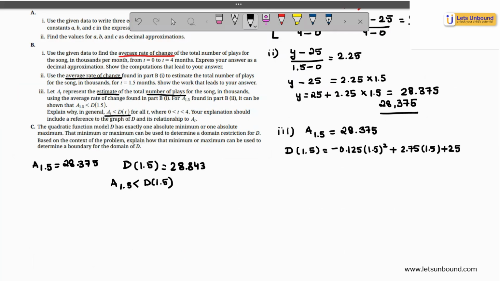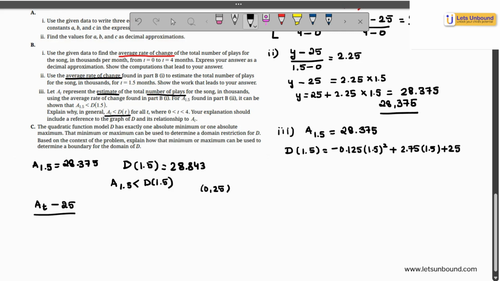We said A of whatever the estimate is minus 25, we use the point 0, 25 to calculate the average rate of change, divided by t minus 0. So now instead of 1.5, I have replaced it with t to estimate it for any value, because I want a model for it. And the rate of change was 2.25.